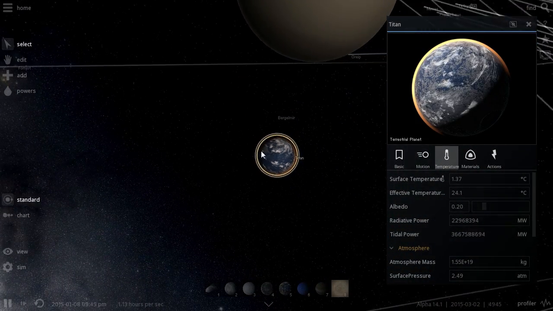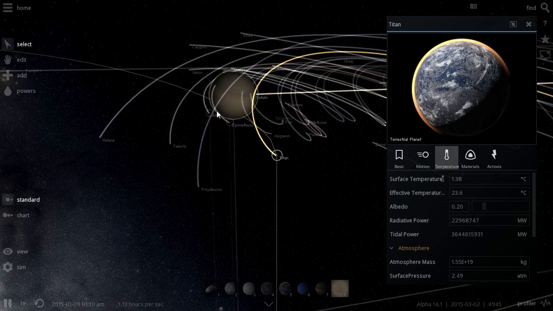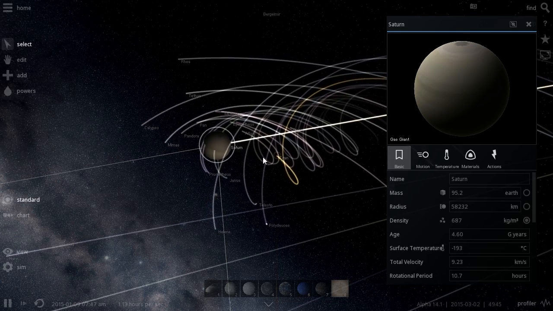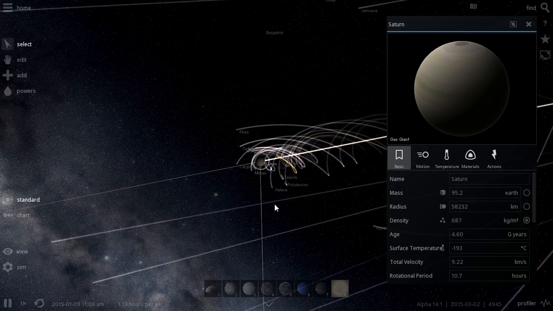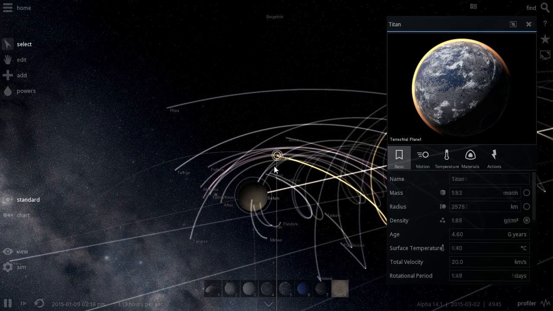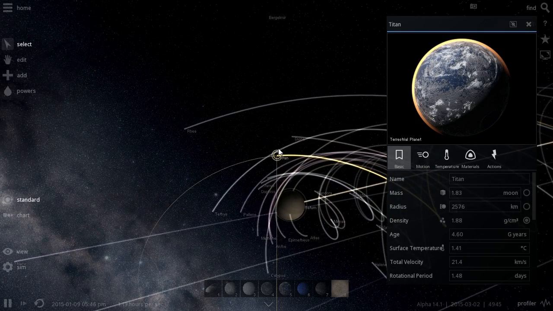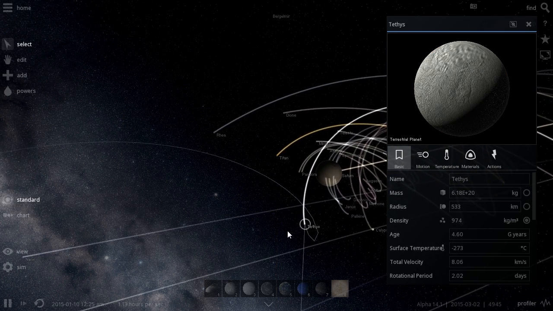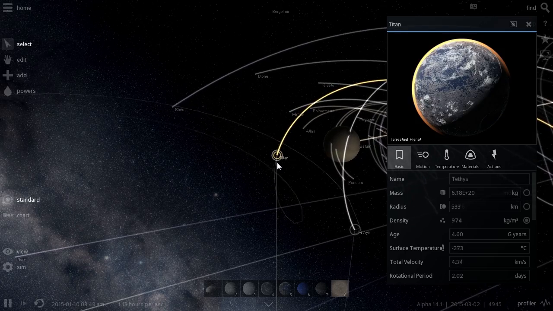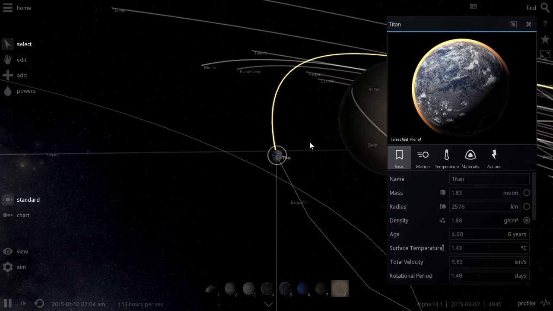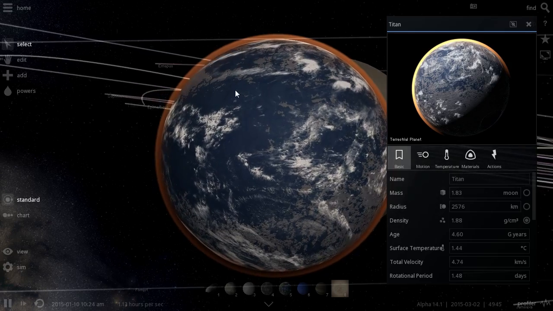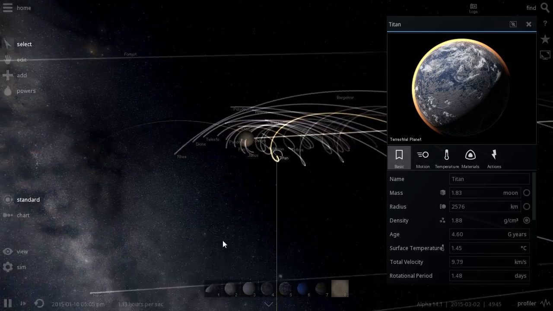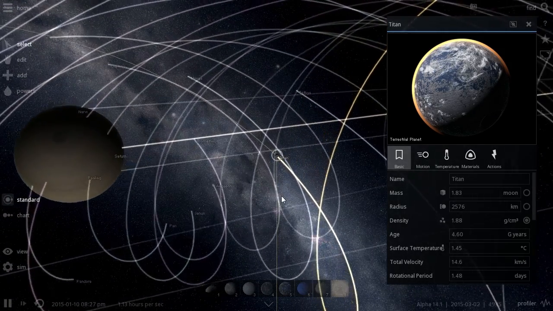This is our completely terraformed Titan orbiting around Saturn. Now, unfortunately, the other satellites of Saturn are not big enough, and Titan itself, like I mentioned before, is about 98% of the entire mass of all of the other satellites, including the rings. So most of the mass of objects orbiting Saturn is in Titan, making it basically the most massive object here. Other objects are not massive enough for us to even try to terraform, but we can steal some of their water and other stuff from them and bring it to Titan so that we can have a really comfortable life here. Other than that, I think I'm going to pause this here, and because this is really the only satellite I was planning to terraform around Saturn, my mission here is complete.